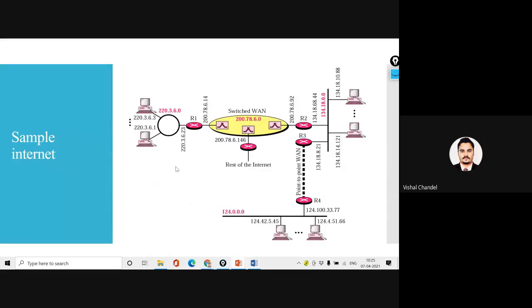Okay, now it's one example of a simple internet. In this simple internet, what we call the internet is a combination of a number of networks. The combination of a number of networks we call the internet. So you can look at this slide and find out how many networks we have in this diagram.